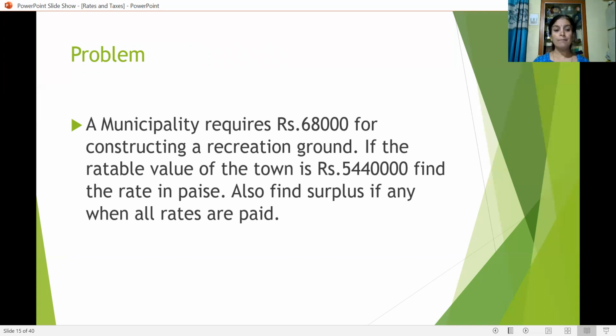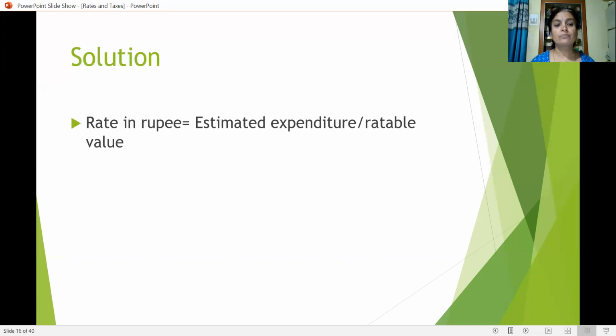What is given here? Here, the estimated expenditure is given. Rateable value is given. If you divide the estimated expenditure by the rateable value, you will get the rate, that is, the rate in a rupee. This much paise in a rupee you will get. After calculating that, one more step is there, to calculate the surplus. Okay, friends, let us solve it.